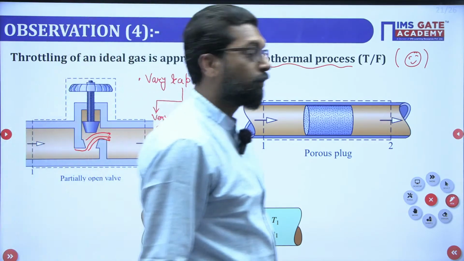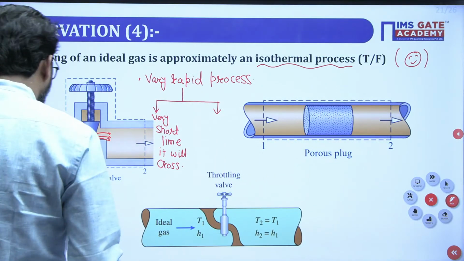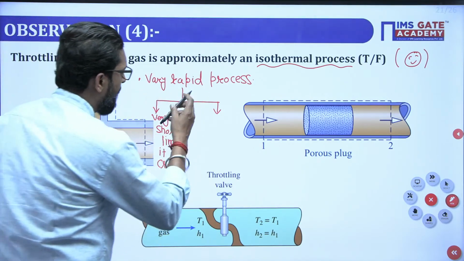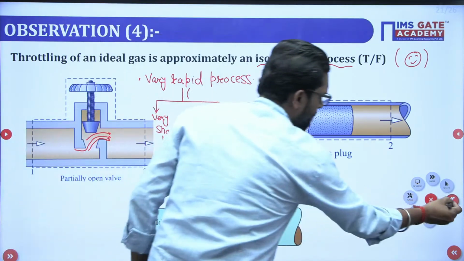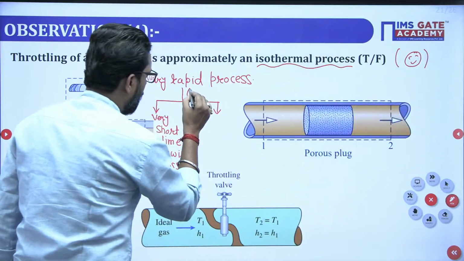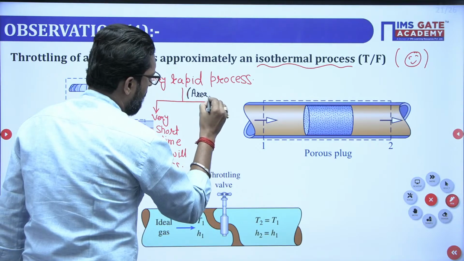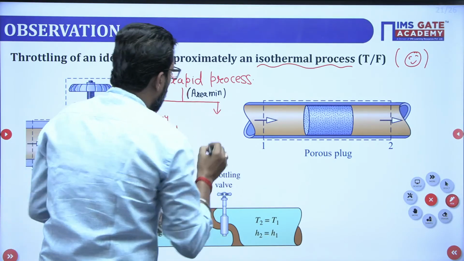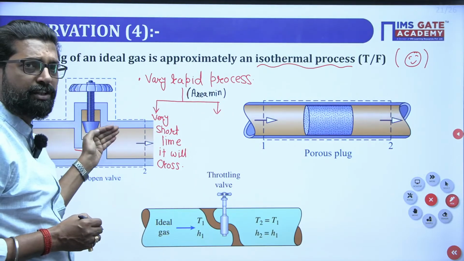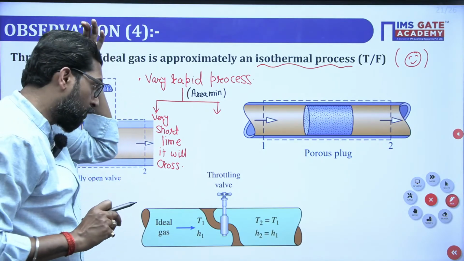Second, the area is minimum. A very rapid process means the fluid takes a very short time to cross the cross section of the gap of the throttle valve.